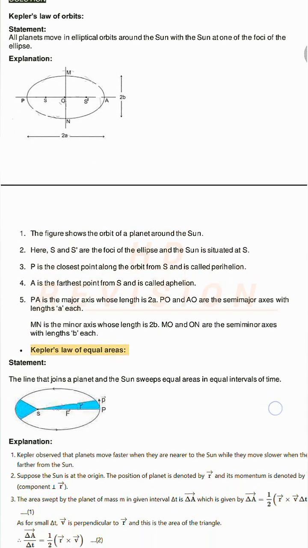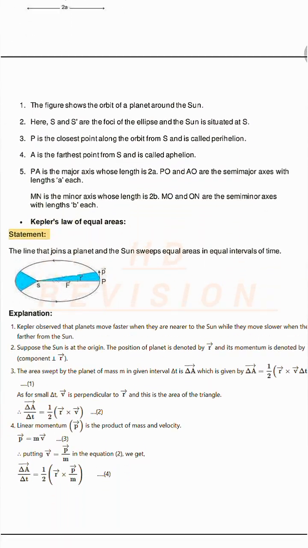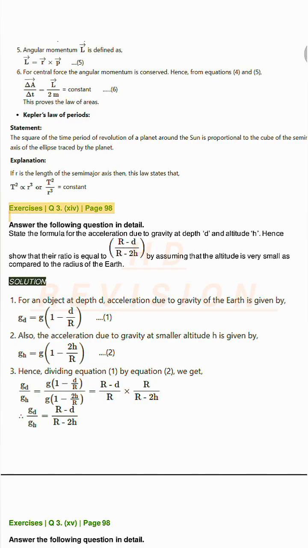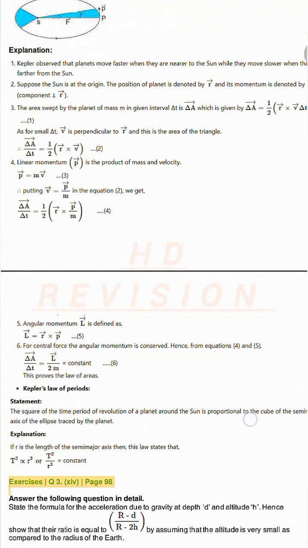Kepler's law of equal areas. Statement: the line that joins a planet and the Sun sweeps equal areas in equal intervals of time. Explanation.